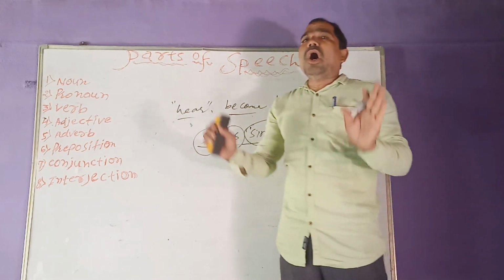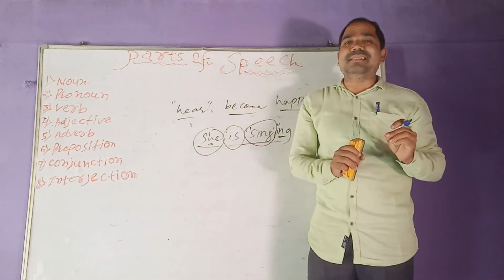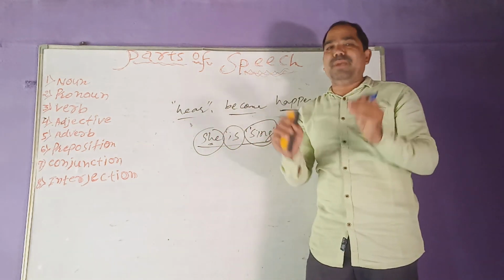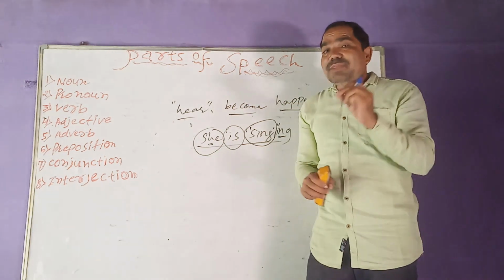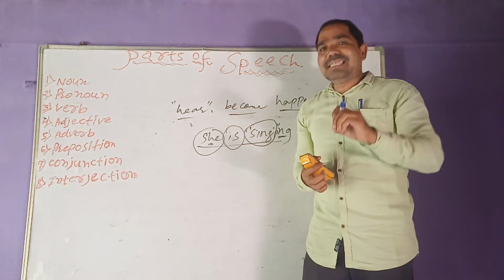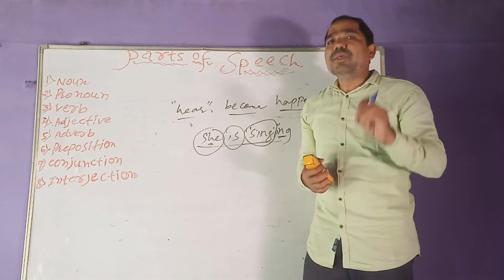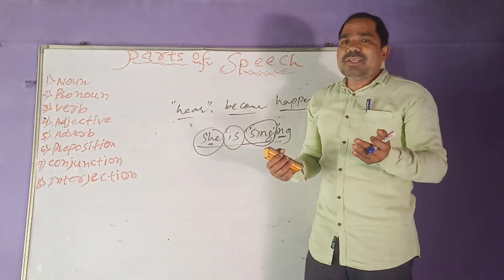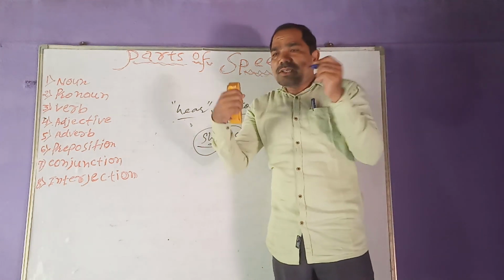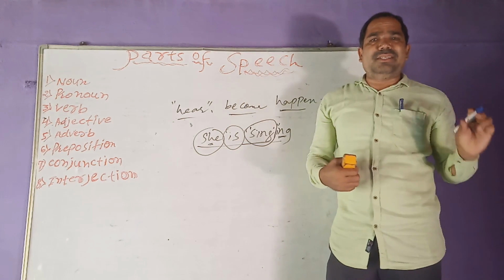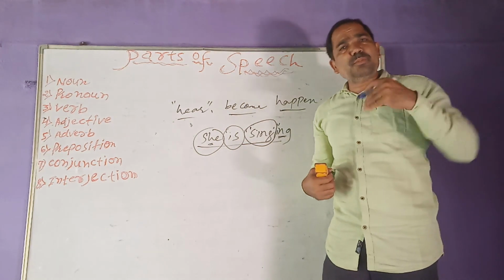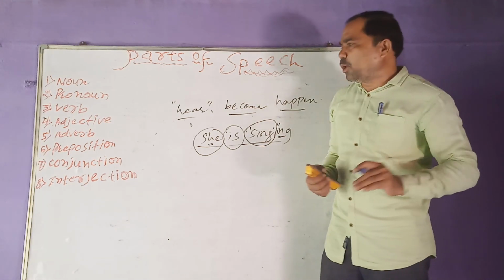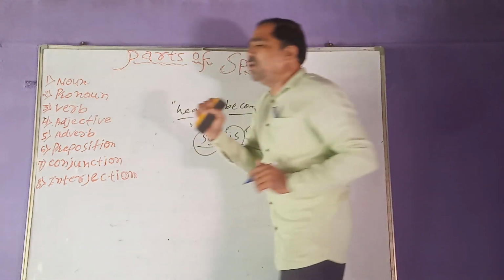Without verb in the sentence, that sentence is not going to give a clear-cut sense of meaning. That is very important. If the sentence has to give a correct sense of meaning, definitely at that time verb is required. Without verb, we are not going to say the correct sentence in English. If you have to speak in correct sentences, then action words are required. That is very important. Now just listen, what do you mean by verb?